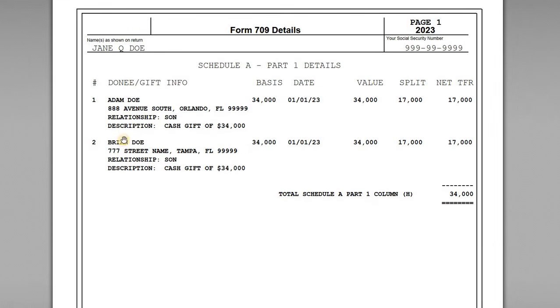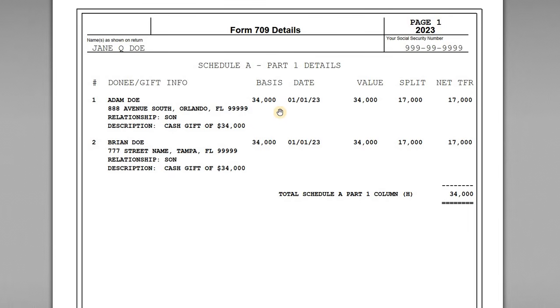So we've listed both donees here. So we have Adam and Brian. Adam's full name, the address, his relationship to the donor, he's the son, and then description of the transfer. So we have a cash gift of $34,000, and then the same goes for Brian, right? So cash gift of $34,000.